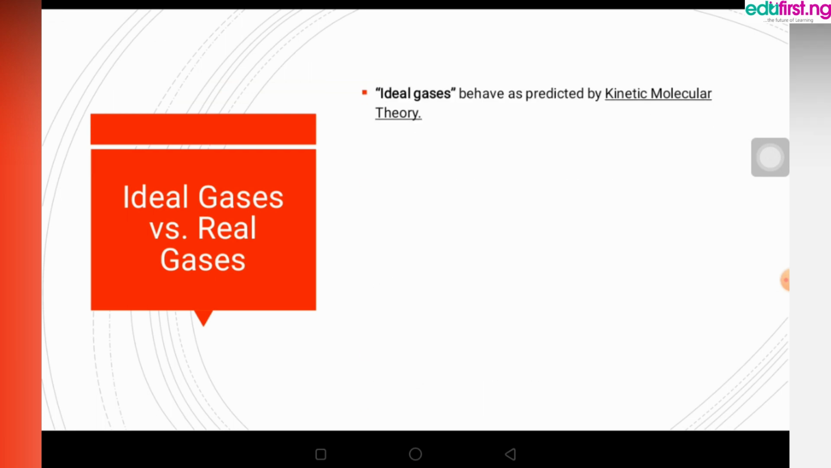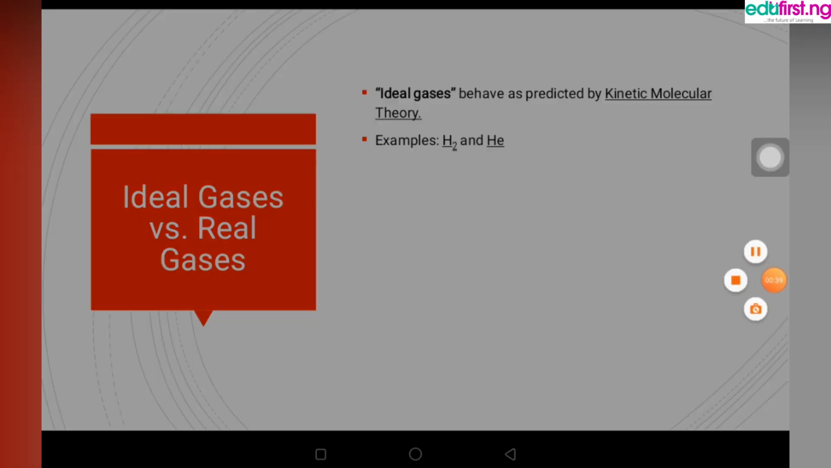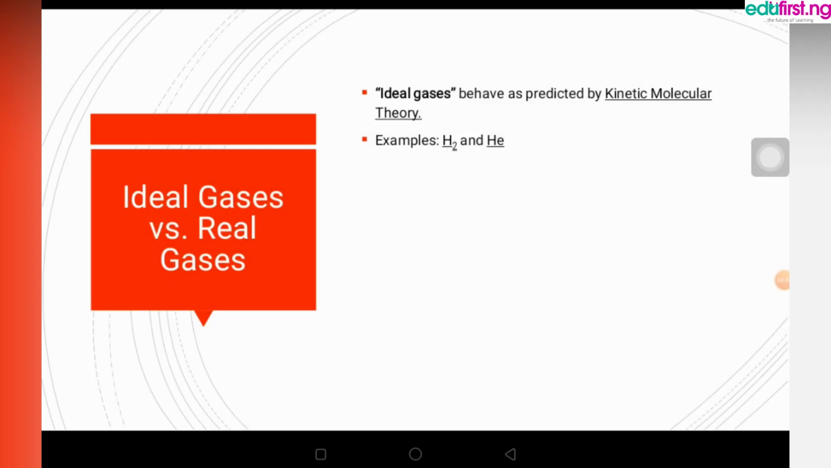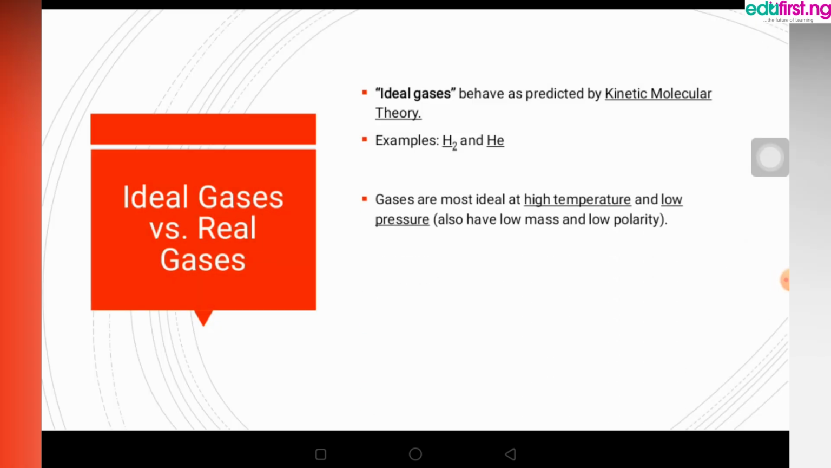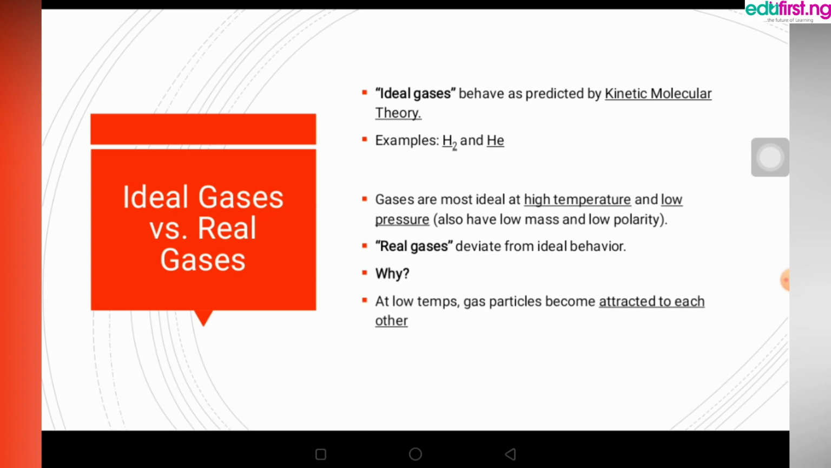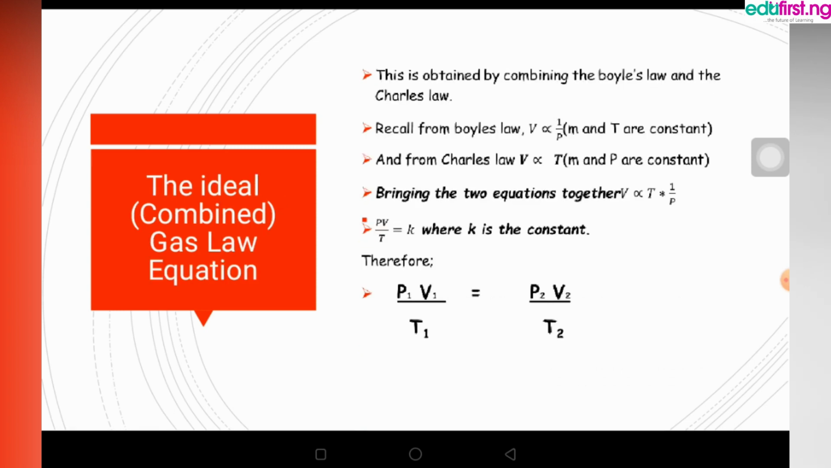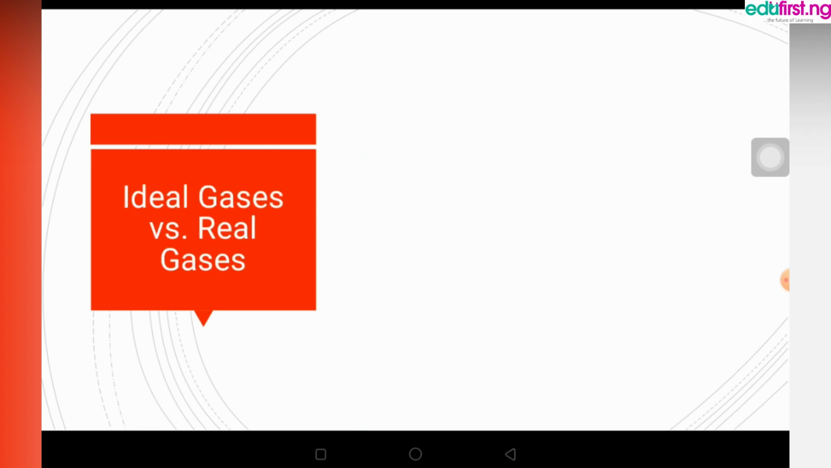Ideal gases behave as predicted by the kinetic molecular theory. Examples are hydrogen gas and helium gas. Now, gases are most ideal at high temperature and at low pressure, while real gases deviate from ideal behavior, and the reason is that at low temperature, gas particles become attracted to each other. Under high pressure, gases occupy a specific volume.